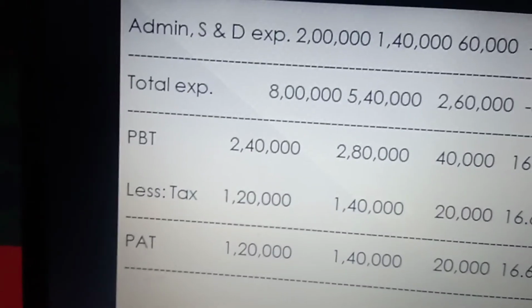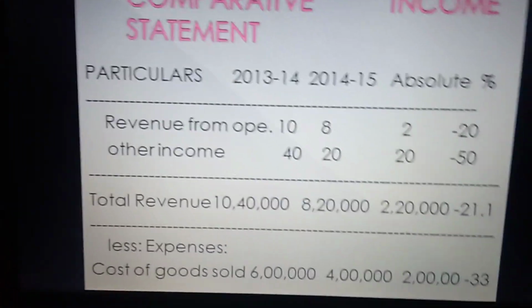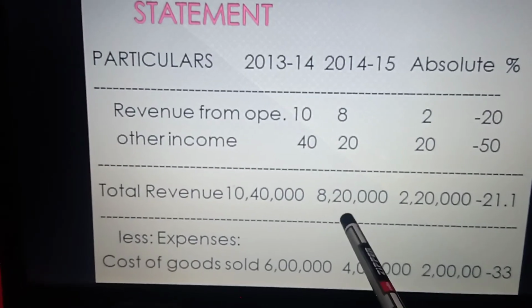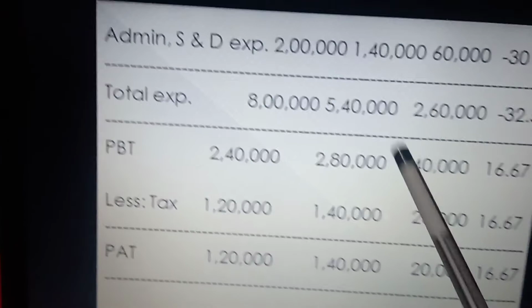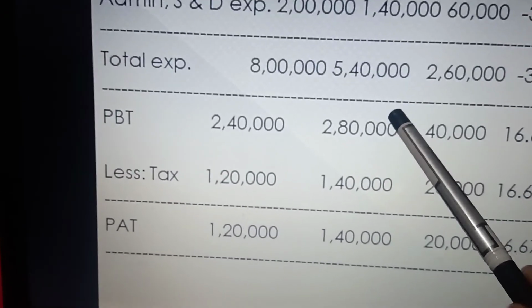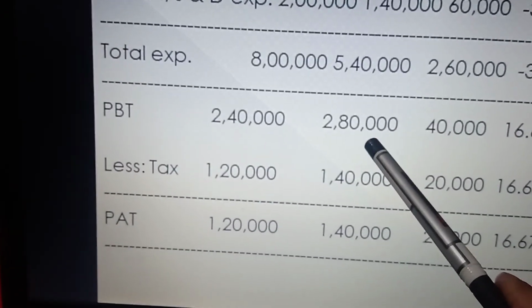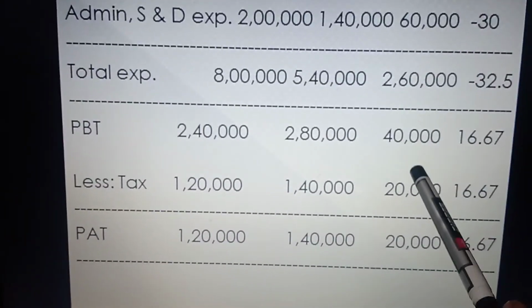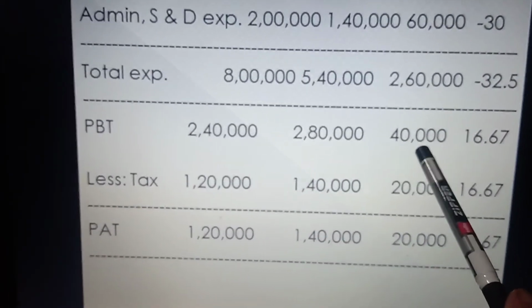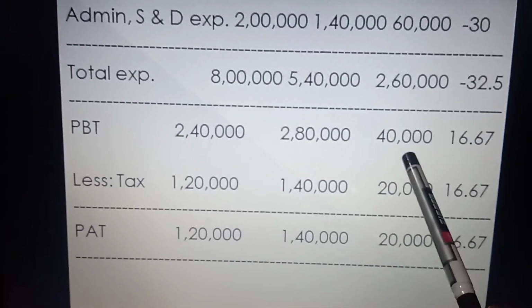Now move to the current year. The total revenue here is 8 lakh 20,000 and the total expenses given is 5 lakh 40,000. So after subtracting, we are getting 2 lakh 80,000 profit before tax. The difference, total revenue minus total expenses, we are getting 40,000.